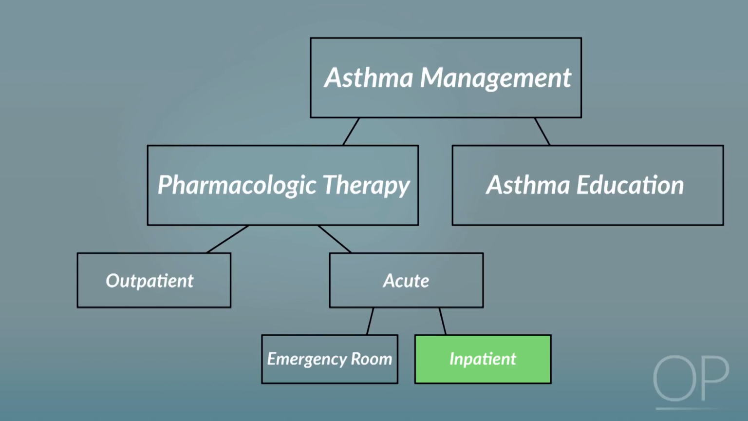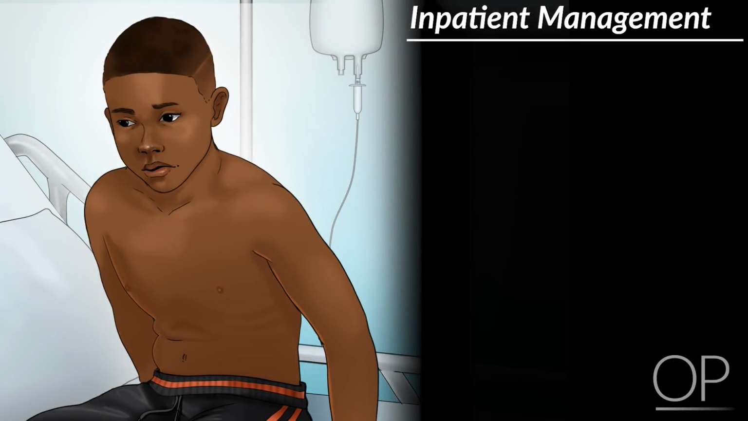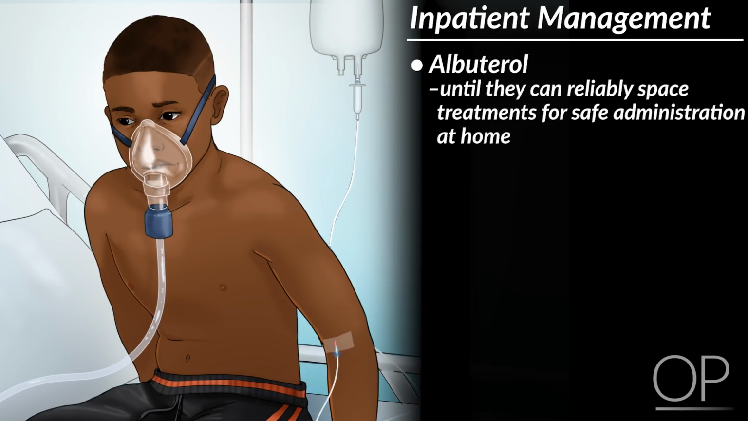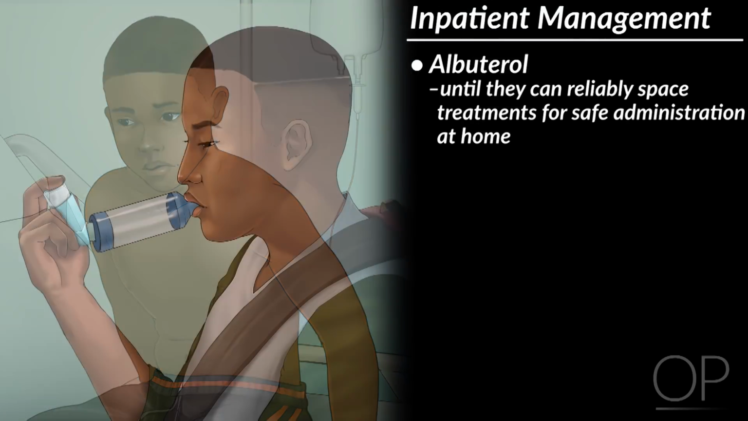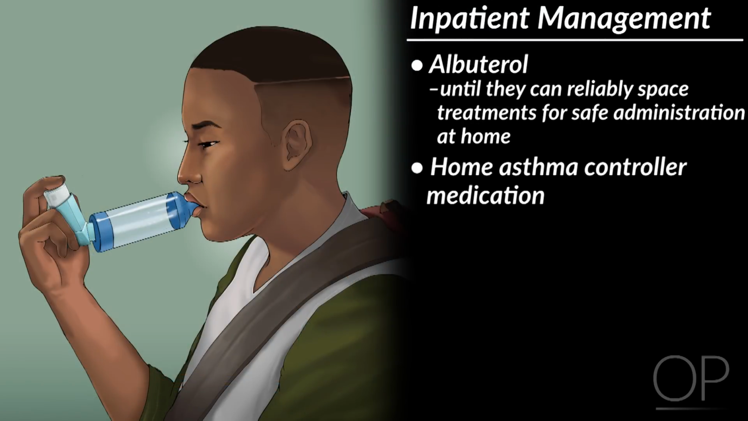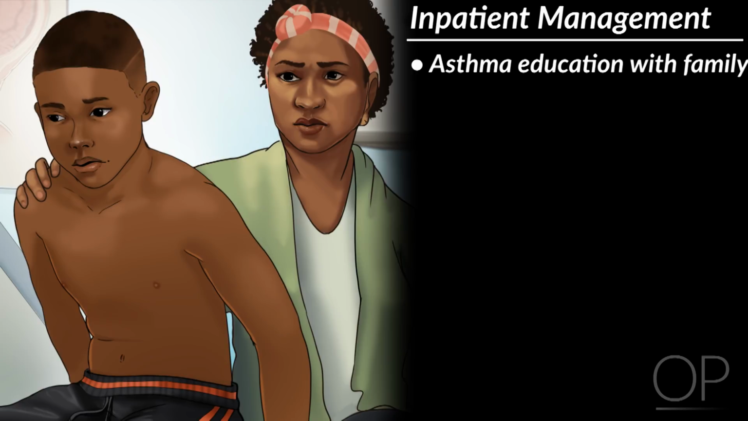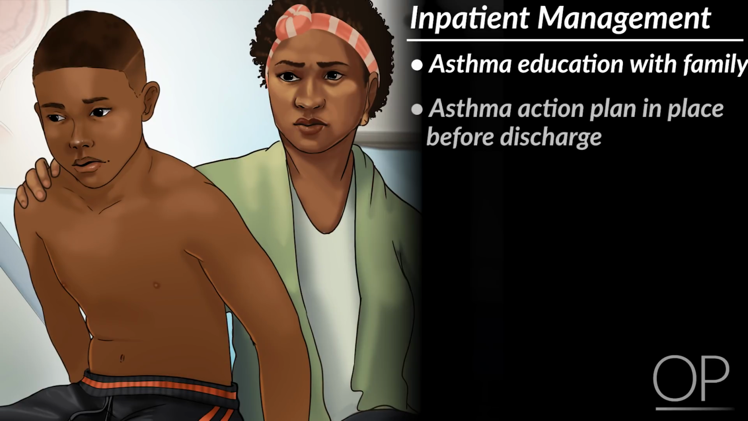Inpatient management. On the general pediatrics floor, patients will continue treatment with albuterol until they can reliably space treatments far enough apart to allow safe administration of treatment at home. They will also continue on their home asthma controller medications and the systemic steroid course started in the emergency department. Asthma education will be conducted with the family and an asthma action plan put in place before the patient is discharged.